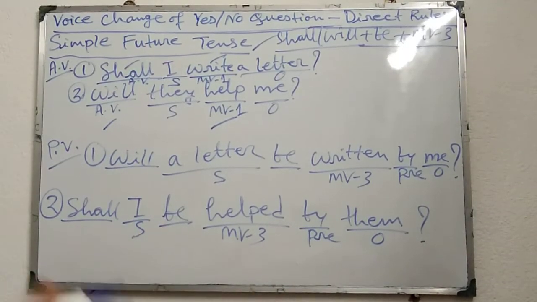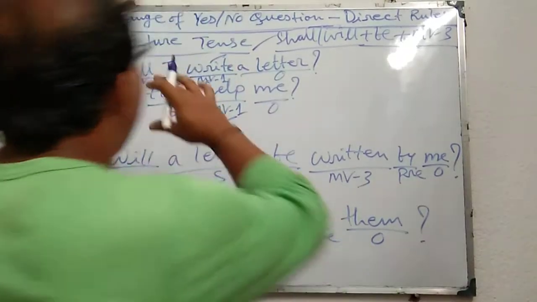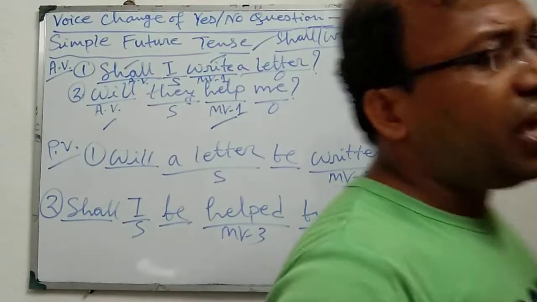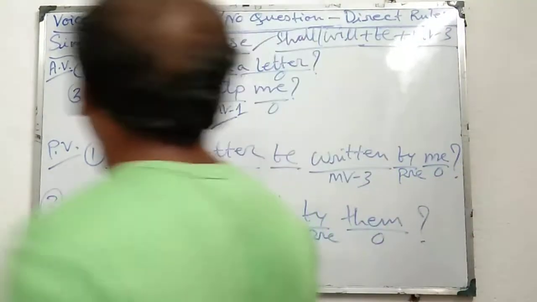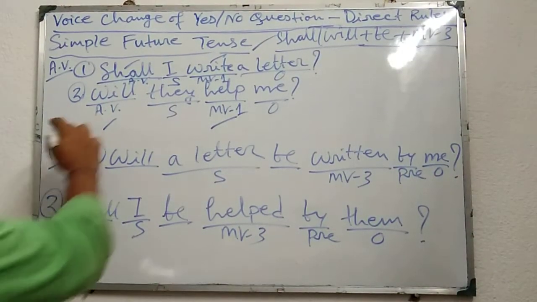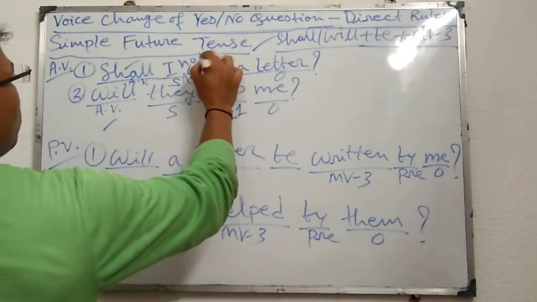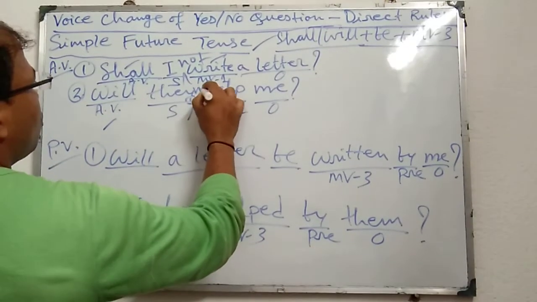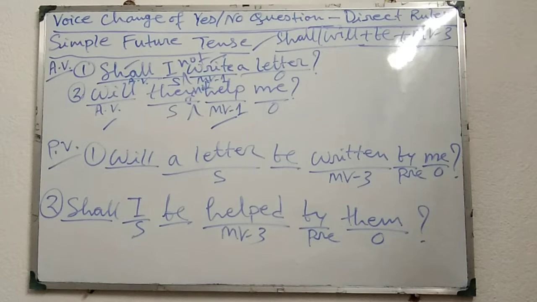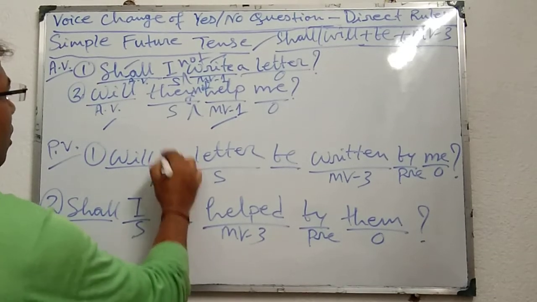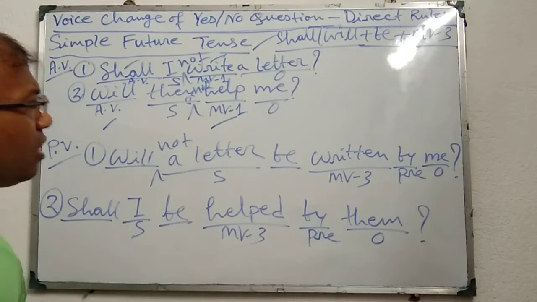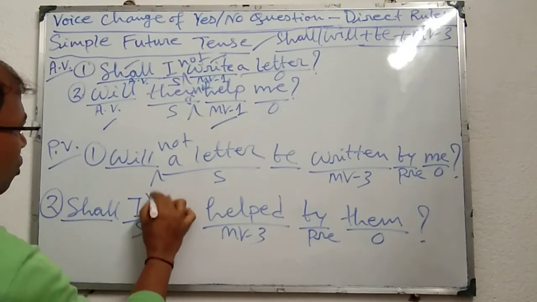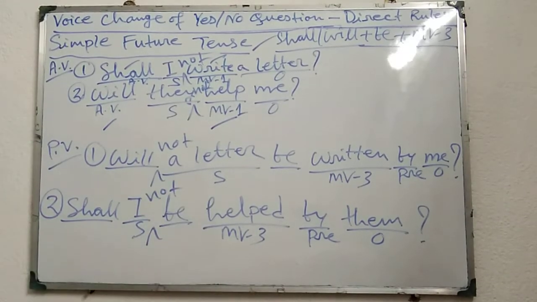Now if the simple future tense yes-no question, if the interrogative sentence is in the negative structure, then the active voice will be shall I not write a letter, will they not help me, and here also will not a letter be written by me, and here also shall I not be helped by them.